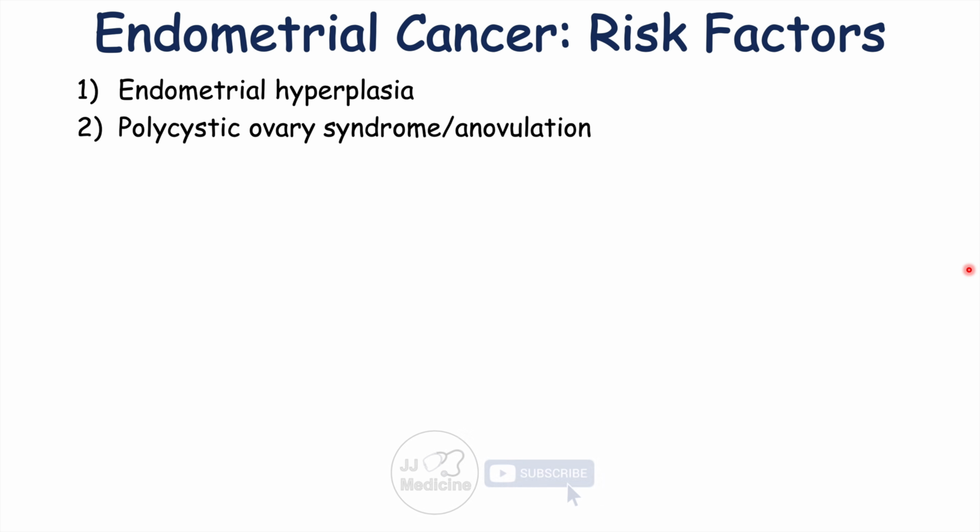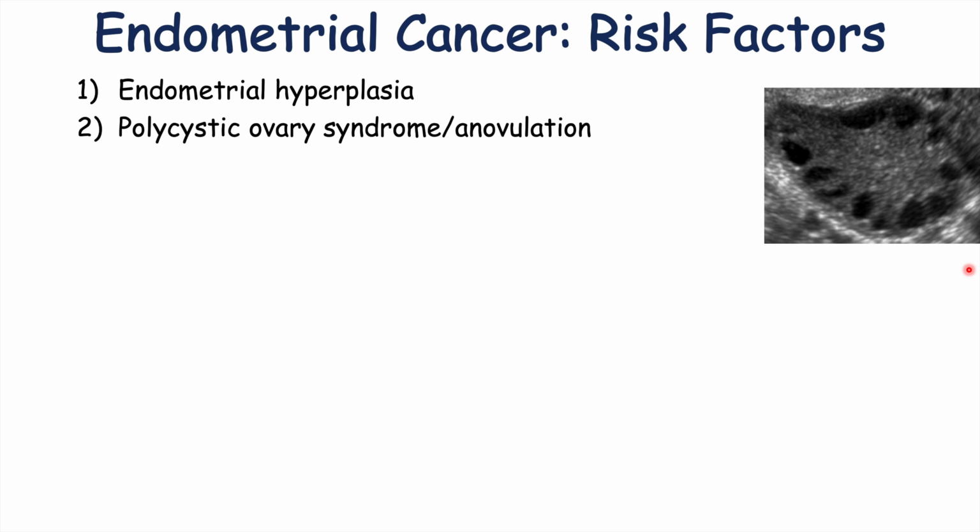Another risk factor is polycystic ovary syndrome or anovulation. The reason that this is going to be a risk factor is because we just talked about the menstrual cycle, where in polycystic ovary syndrome and the condition of anovulation, there's not going to be ovulation. So no release of an egg. There's not going to be a transition into the luteal phase. Because there's not going to be a transition into the luteal phase, we're not going to get that progesterone. And that progesterone, again, acts like the lawnmower. It helps to restrain and inhibit the growth of the endometrium. So because of that anovulation that we see from polycystic ovary syndrome and other conditions, there's not going to be that progesterone around.